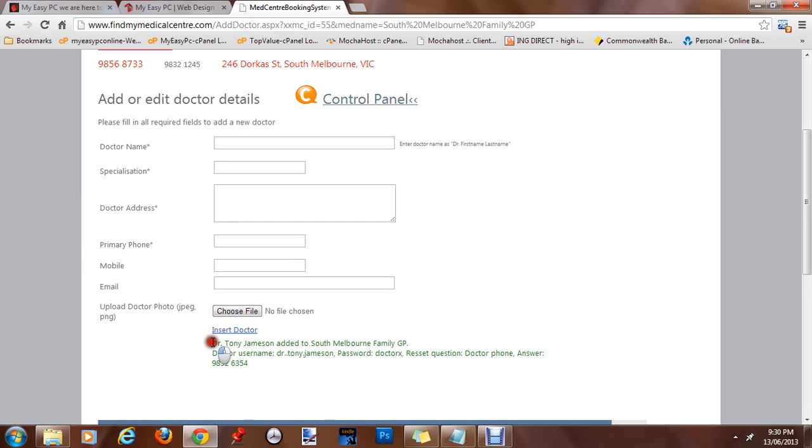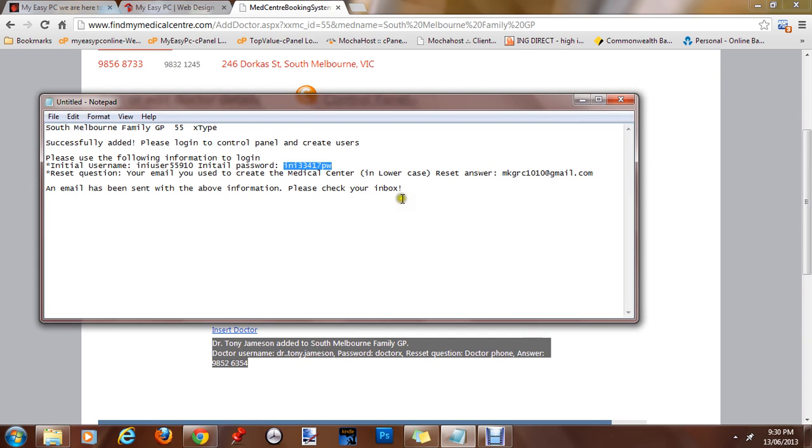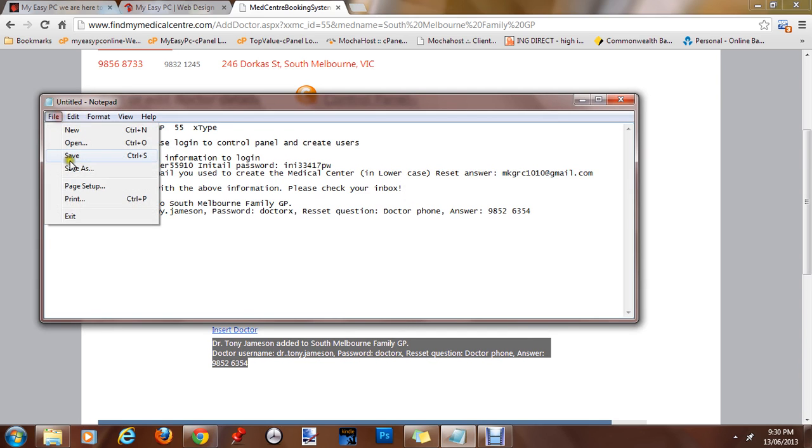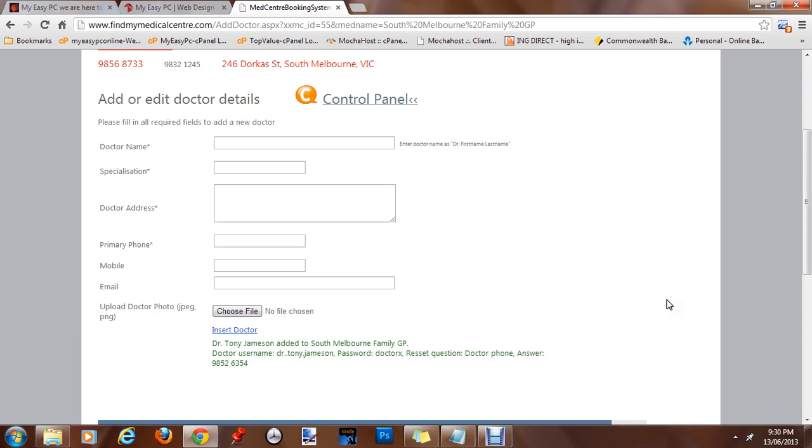The doctor is inserted, and this is very important. You copy that and paste it, and save it somewhere, and also email to the doctor. And I think this information gives the doctor's initial username, the generic password, the reset question if the doctor actually forgot the login, and the answer to the reset question.